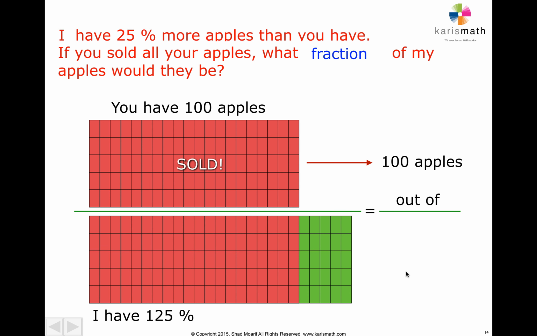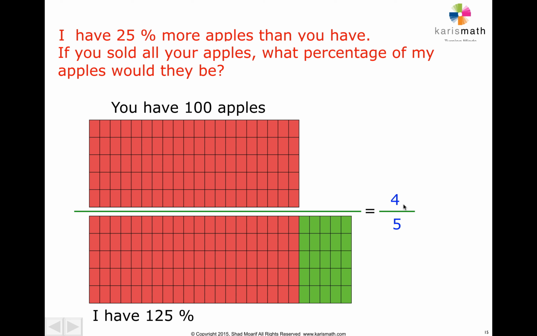Put 125 below. So it's 100 apples out of 125 apples. If you reduce this fraction, it comes to 4/5. And 4/5 is what percentage? 4/5 is obviously, change that to percentage, multiply by 100%, and you get 80%. So what percent of my apples would they be? Means 100 apples is what percent of 125 apples? It's 80%. And that is the answer.